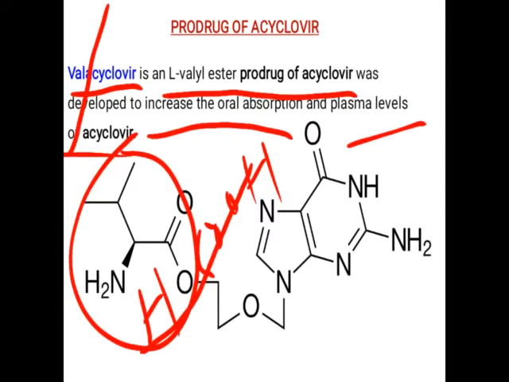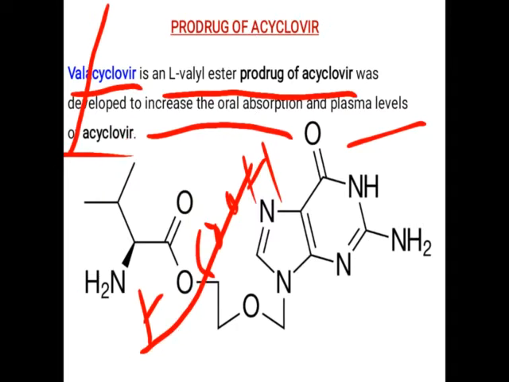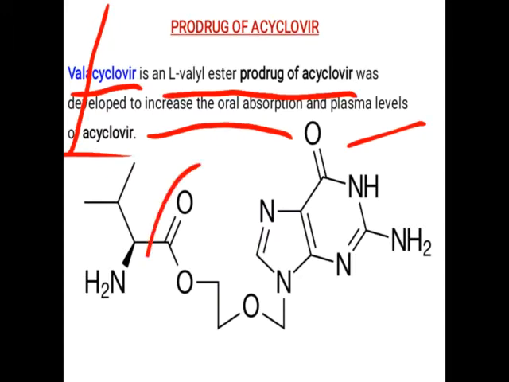So the ester form takes place, that is the prodrug of acyclovir. Due to the ester form, it increases the oral absorption, it increases the duration of activity, and it increases the plasma level of acyclovir.